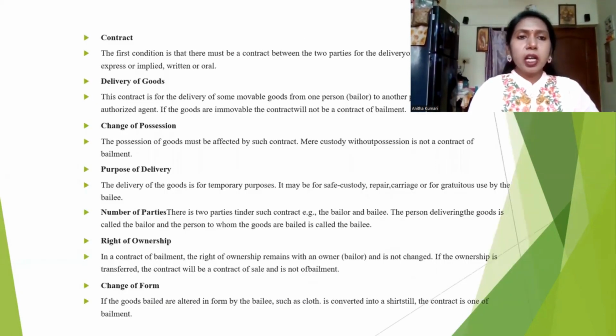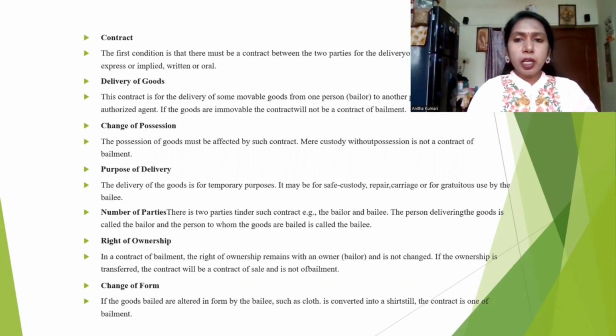What is called a contract? An agreement enforceable by law is called a contract. The first condition in bailment is that there must be a contract between two parties. Who are the two parties under the bailment? Bailer and bailee. Then delivery of goods. This contract is made for the delivery of some movable goods from one person, that means from bailer to the bailee.